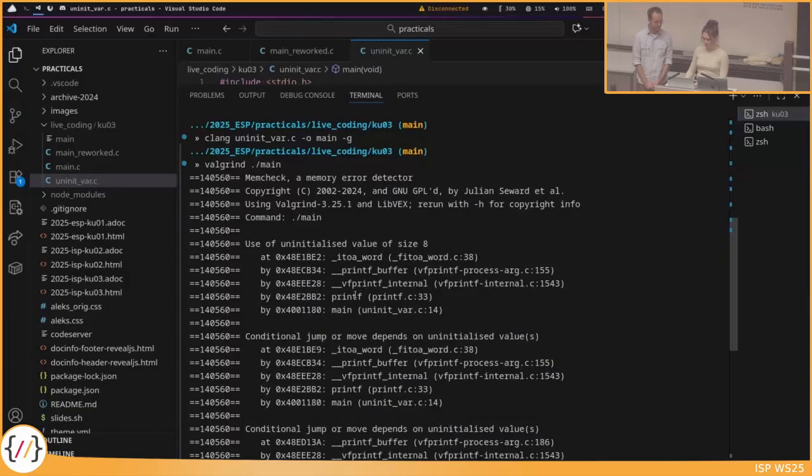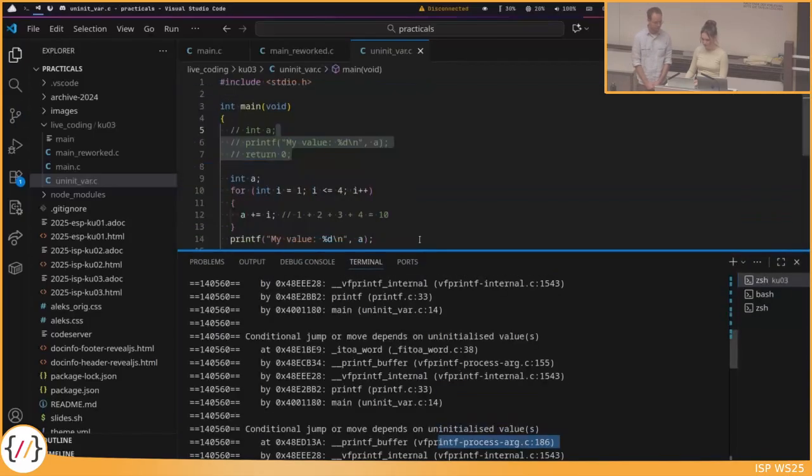It already tells us that it's in the main function in uninitvar.c, that's how we named the file, at line 14. These other files here are not files that we've written ourselves, so you can mostly ignore them because they are part of what printf internally uses. Only this C file here we wrote ourselves. So we look here at line 14.